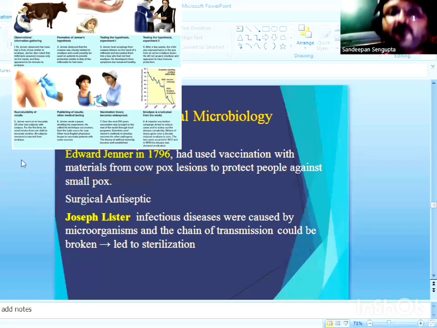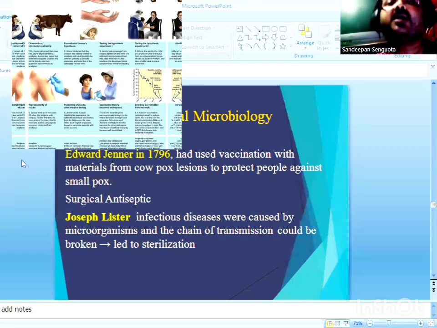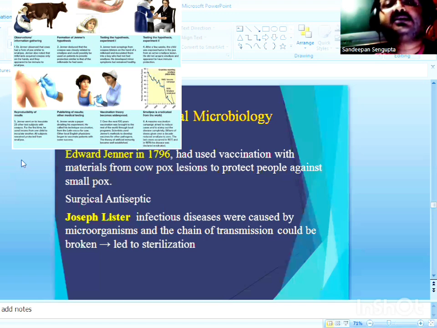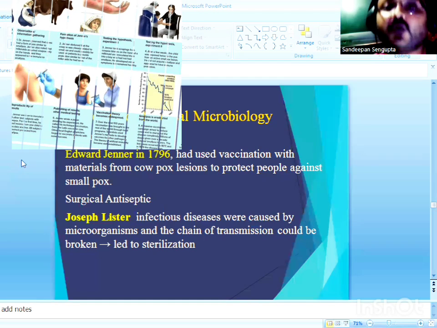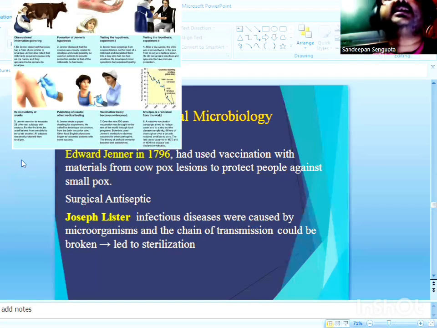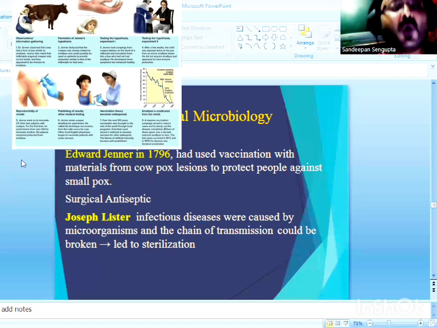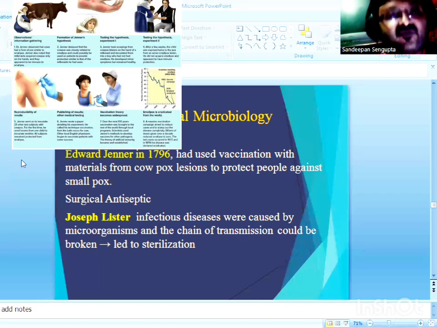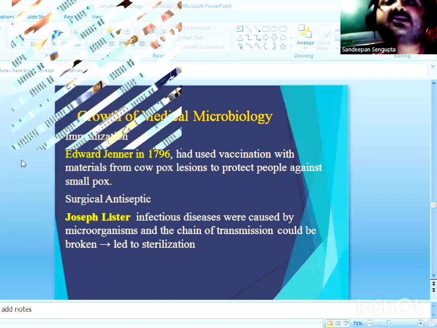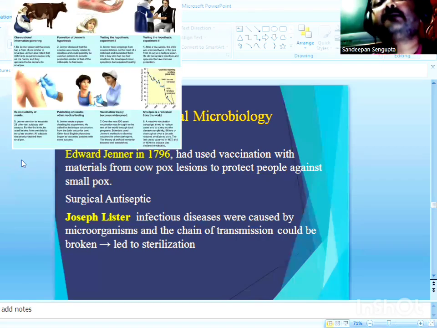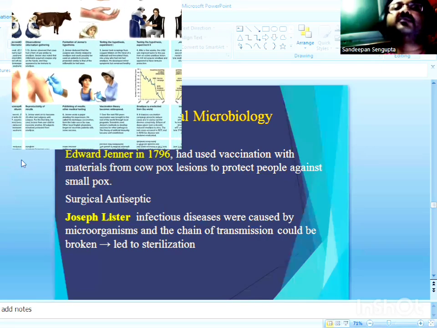Much before Robert Koch came up with the germ theory of disease, it was Edward Jenner who introduced the concept of vaccination. So he took lesions from smallpox disease and introduced them into suspected organisms to protect them against cowpox. So this was the concept of vaccination.